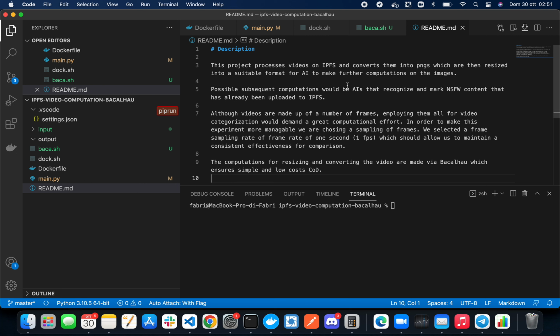So we decided to use Bacalhau to solve a really common problem in decentralized storage, which is curation over content posted by anyone. In decentralized storage, anyone can post any kind of content, and it's really difficult to evaluate what is being posted.